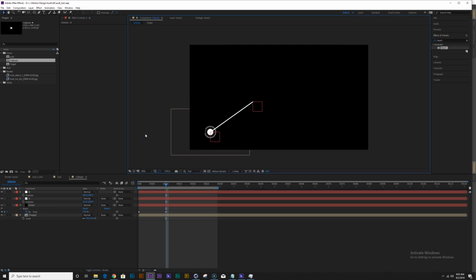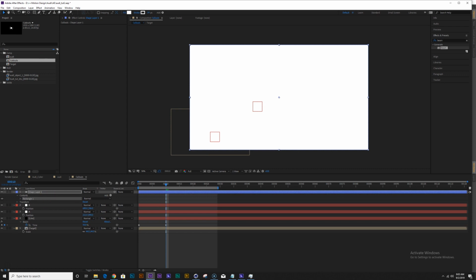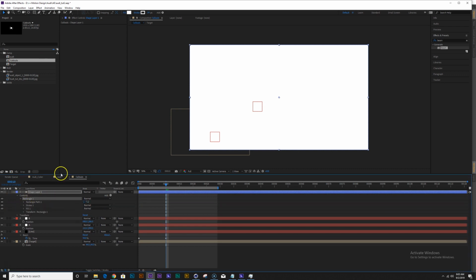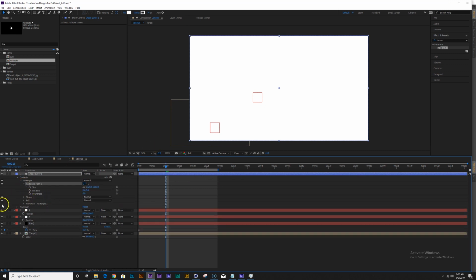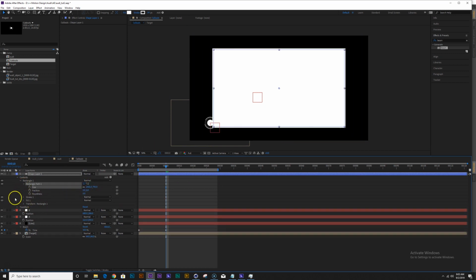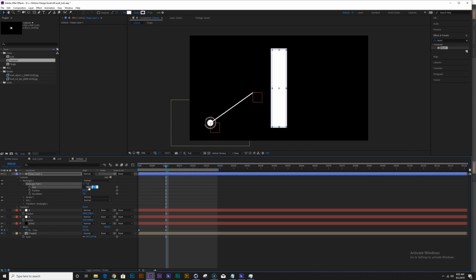Cool. So for the next part, I'm going to use the rectangle tool. Double click. I'm going to create another shape layer, and let's open up its content. And let's make the size quite a bit smaller. And let's unlock this, and let's just make it like, say, 150 by 100. Maybe like 200 by 100. For now, we don't need the stroke. Let's open up the fill here.